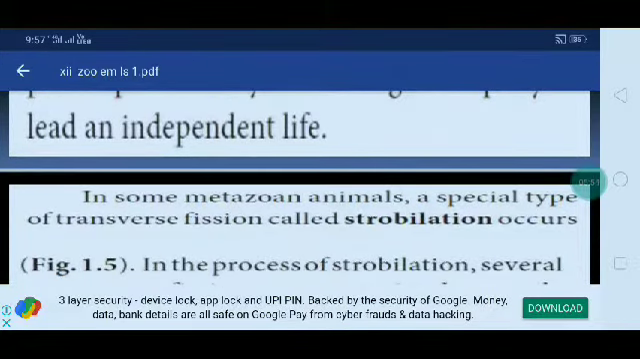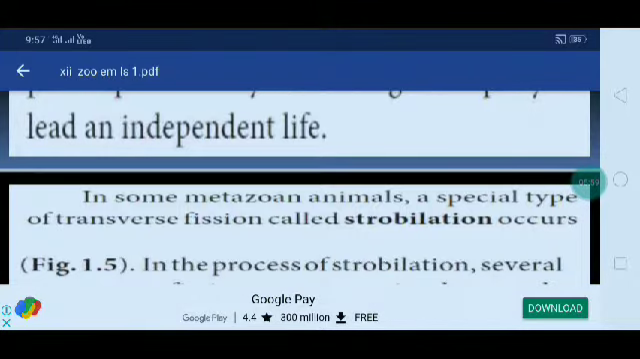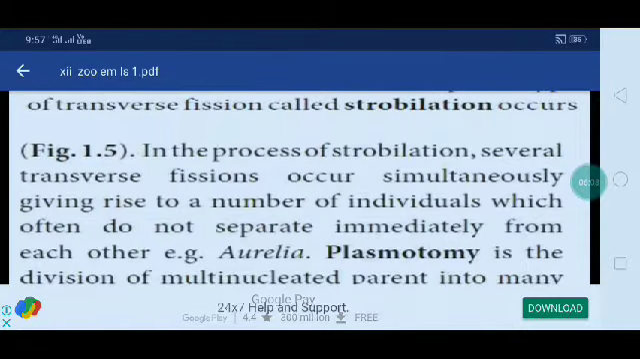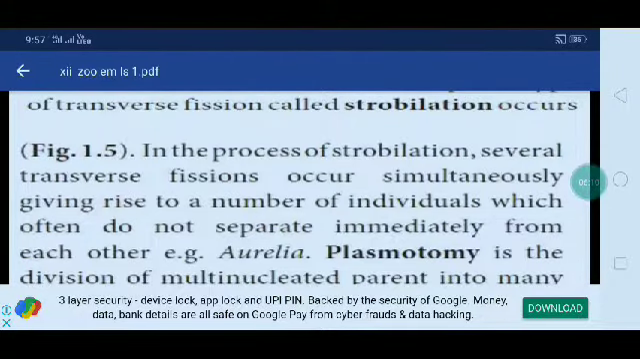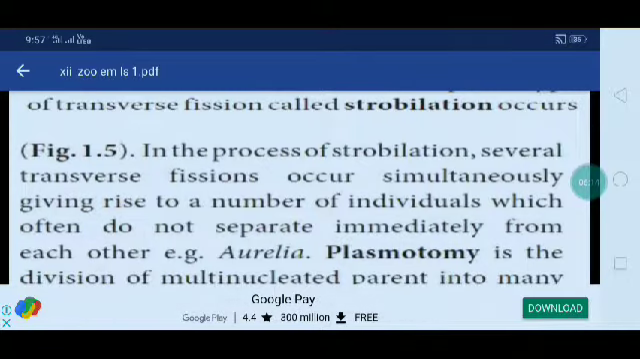In some metazoan animals, a special type of transverse fission called strobilation occurs. In the process of strobilation, several transverse fissions occur simultaneously, giving rise to a number of individuals which often do not separate immediately from each other, as in Aurelia.